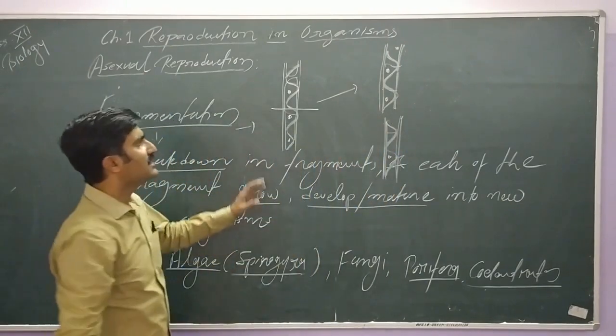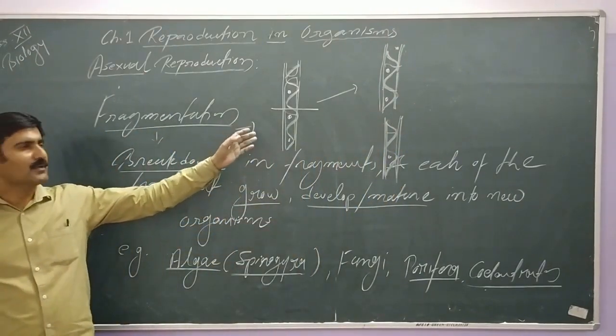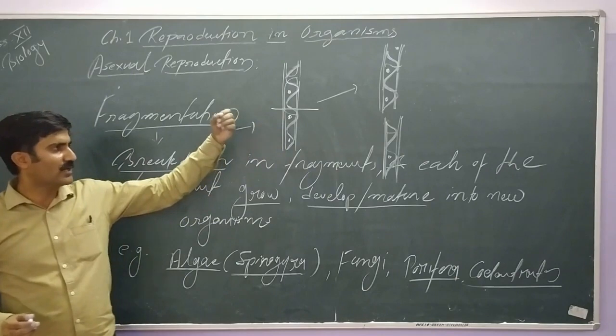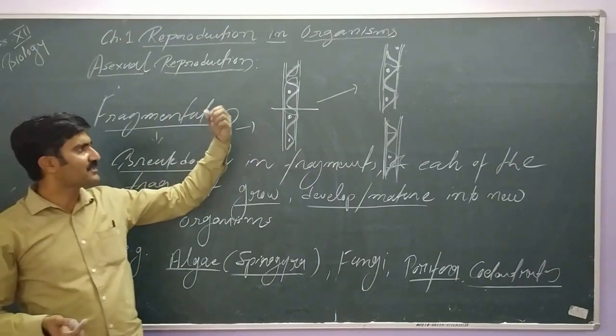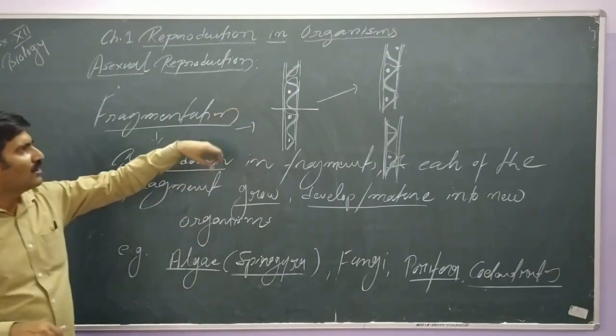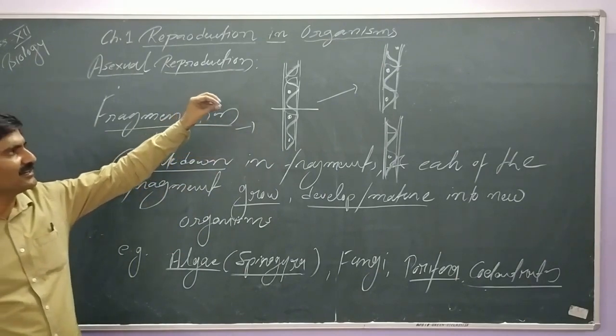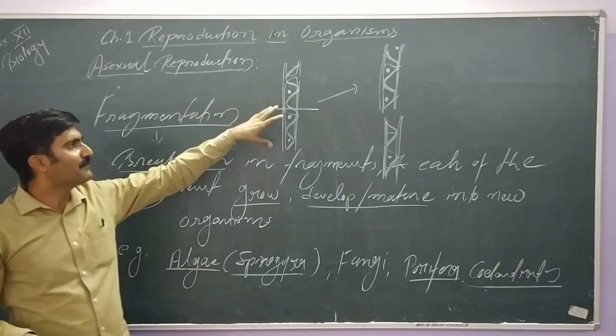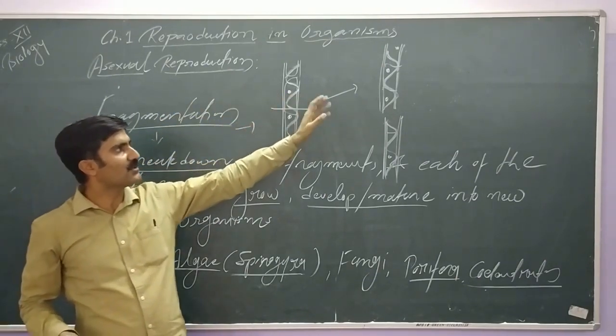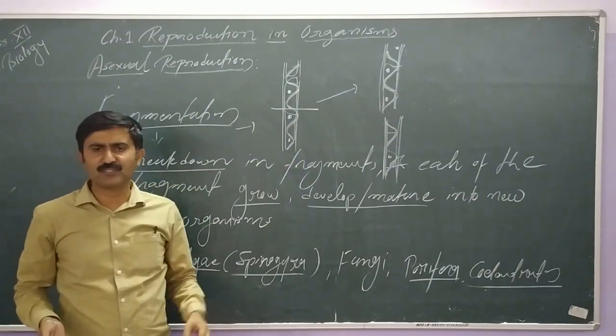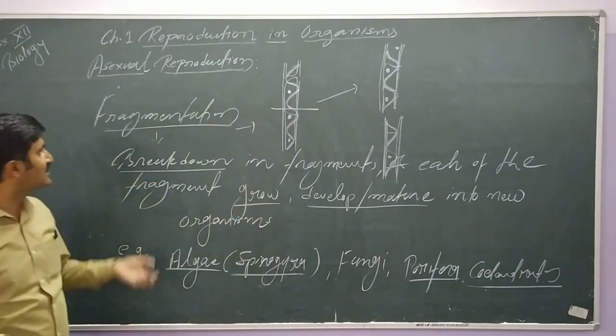So you can see here, due to any reason, maybe due to water waves, maybe due to predation, accidental, there is a breakdown of the Spirogyra or the algal filament. That algal filament breaks into pieces, and each of the pieces will develop into a new organism. So this is a very simple and common method of reproduction seen in organisms.